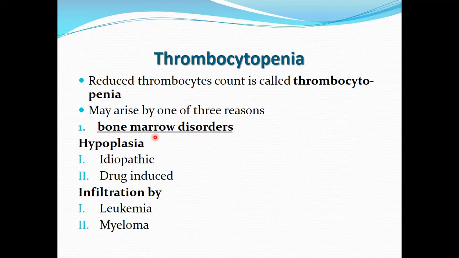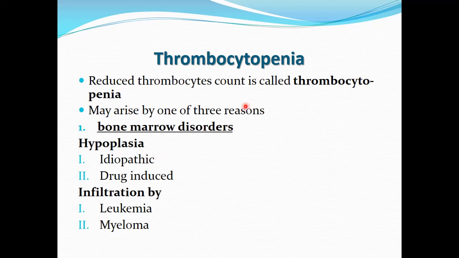There can be hypoplasia of the bone marrow, that is, depression of the bone marrow hematopoietic activity. Hypoplasia of the bone marrow can be idiopathic, meaning there is no known cause for decreased activity of the bone marrow.